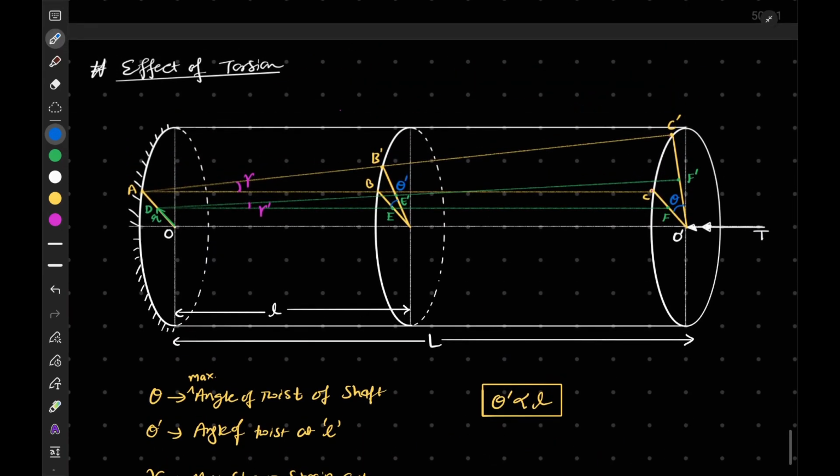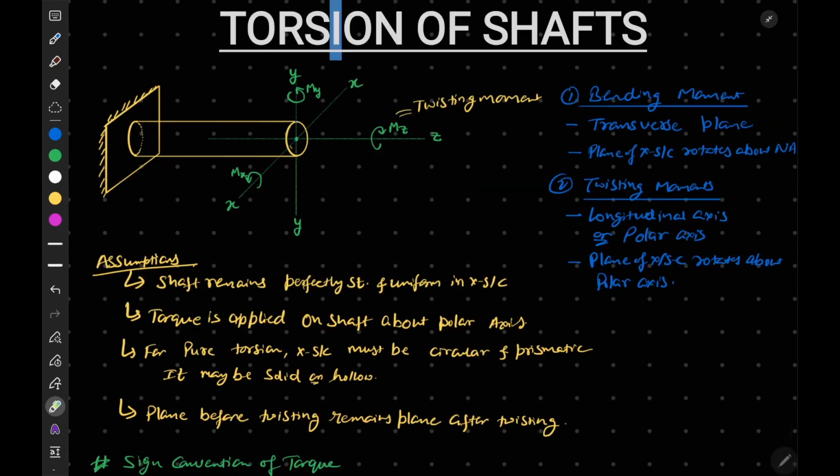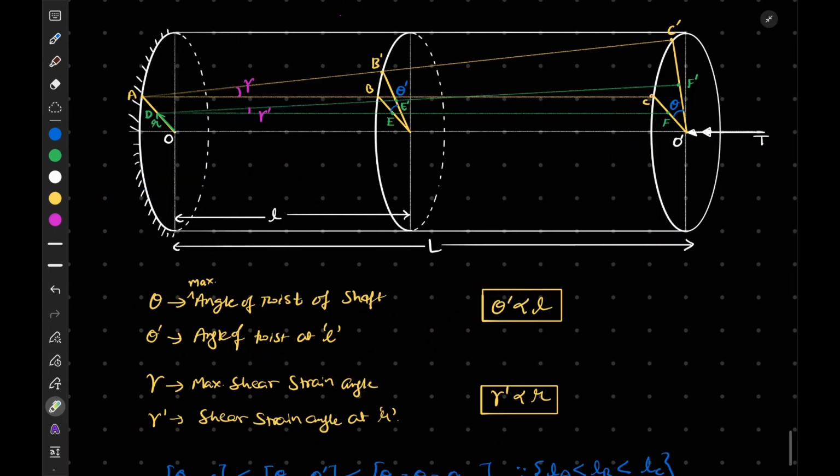Now if we talk about the effect of torsion, from this diagram we can say that there are two effects of torsion. First is in the plane of cross section, that is in the circumferential direction, and that effect is our twist angle. The second is normal to the plane of cross section in the longitudinal direction, and that is this angle, the shear angle, or shear strain angle. So these two are the effects of torsion.